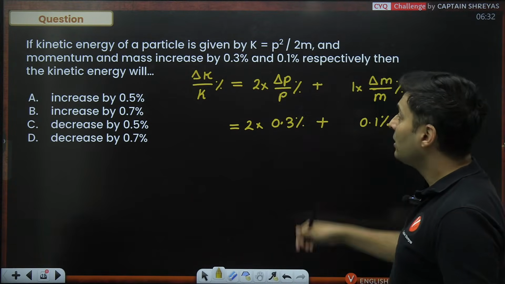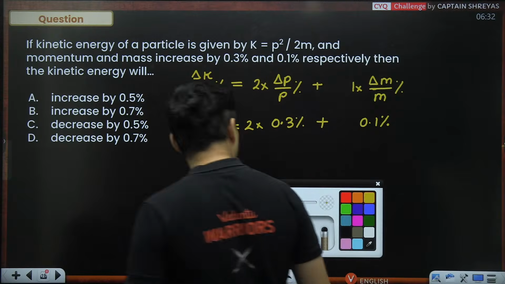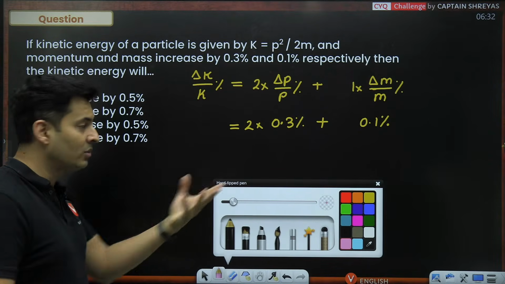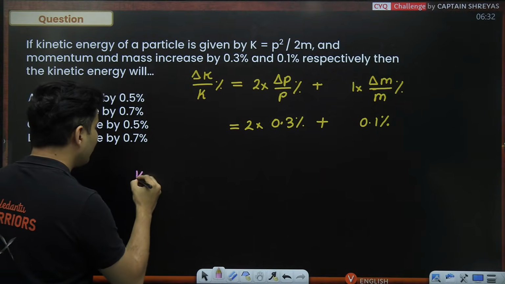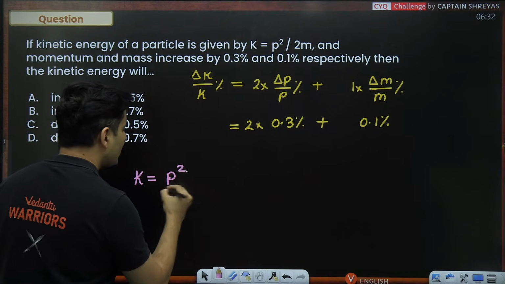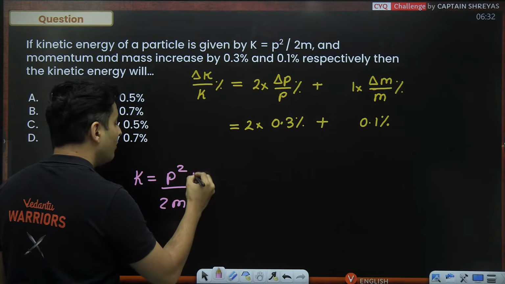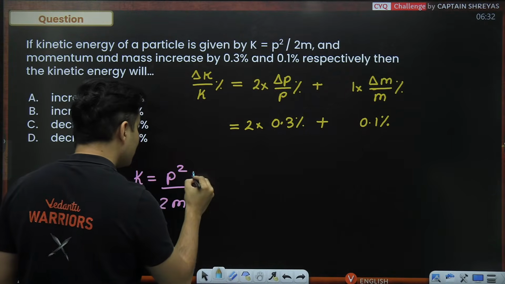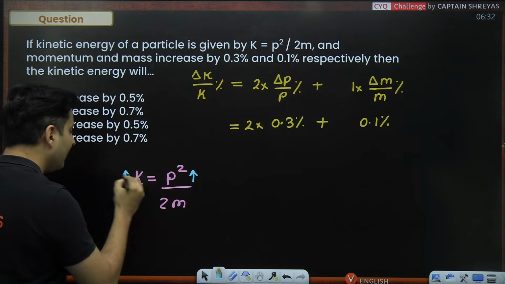See, read the question again. It is a tricky question, like I said. Nobody is going to come in the exam and tell you it is tricky. You have to only identify. What happens over here is P square divided by 2m. Because momentum increases, kinetic energy will increase.